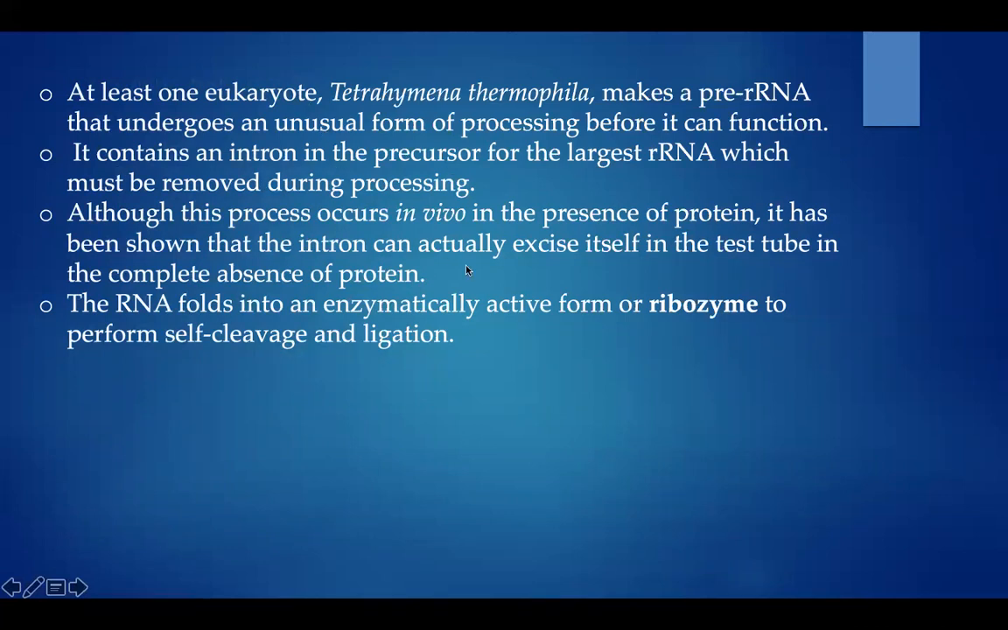So in the eukaryote Tetrahymena thermophila, it is an exceptional case where it undergoes unusual processing, where it contains an intron in the precursor that is removed during the processing. If this is taking place in vivo, it requires protein, and in laboratory conditions, if it is done in a test tube, it excises itself, which means that the intron can be removed completely in the absence of protein also. This RNA folds in an enzymatic way so that this intron is removed.